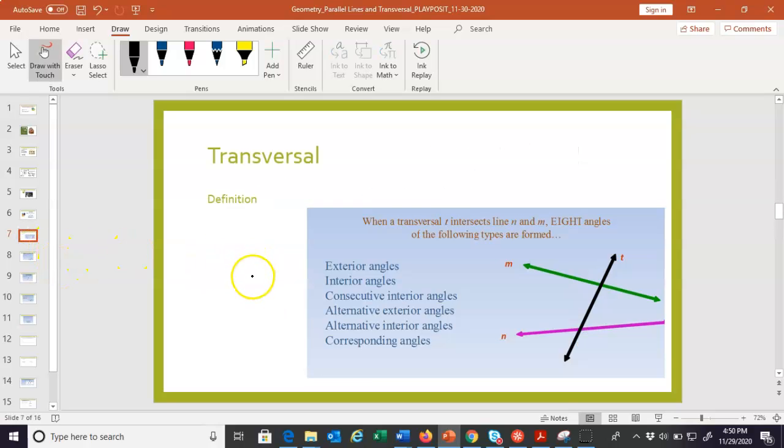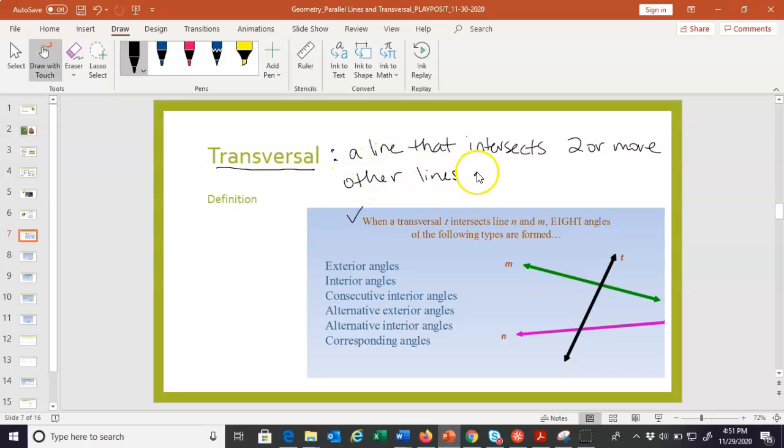All right, so here's our first slide with our definition of what is a transversal. So this is basically a fancy term for the name of a line that intersects any two lines at specific points. So the formal definition is basically here. We could say it's a line that intersects two or more other lines at distinct points. So it's not going to be directly on top of it.